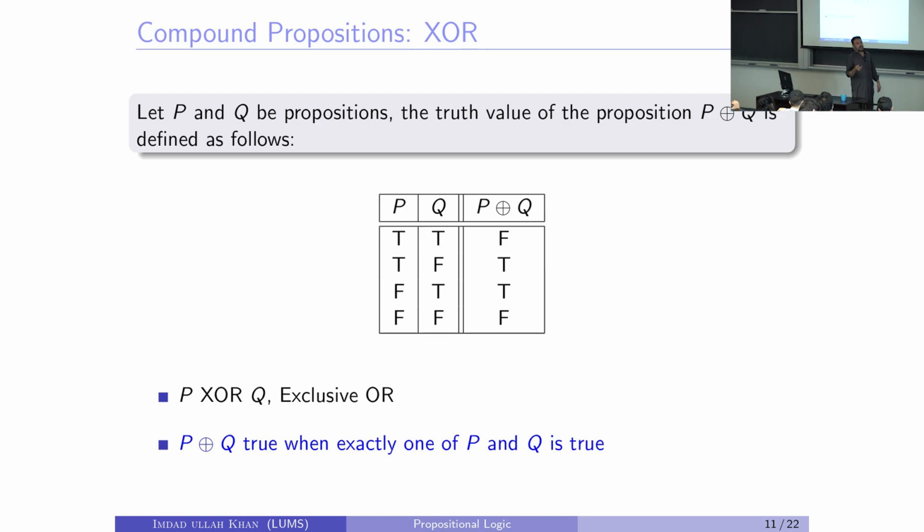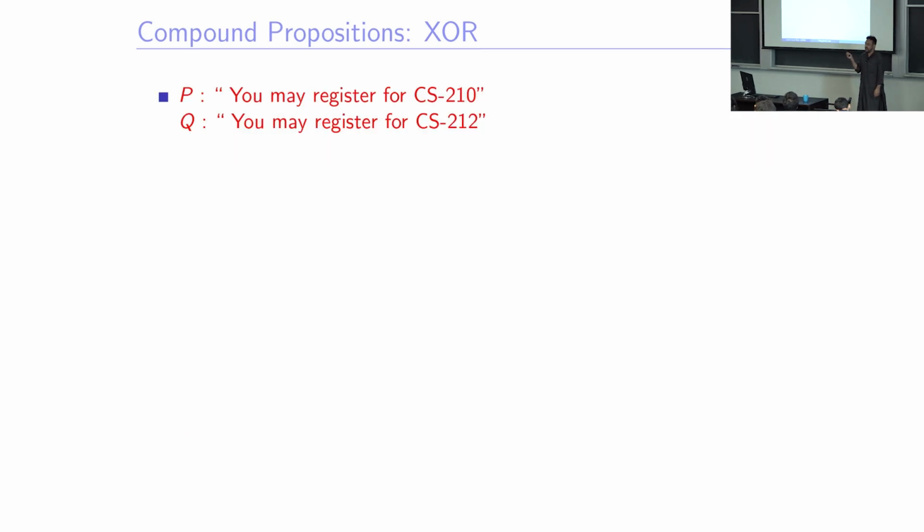And by the way, in circuitry this is called the dissimilarity gate, right? In digital electronics, this is an inequality or dissimilarity gate. Unlike the previous one, exclusive or is written as O plus, true when exactly one of them is true. In English, how would you say this, P exclusive or Q?